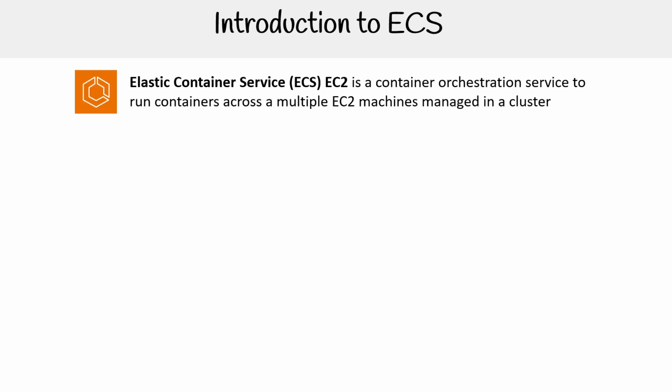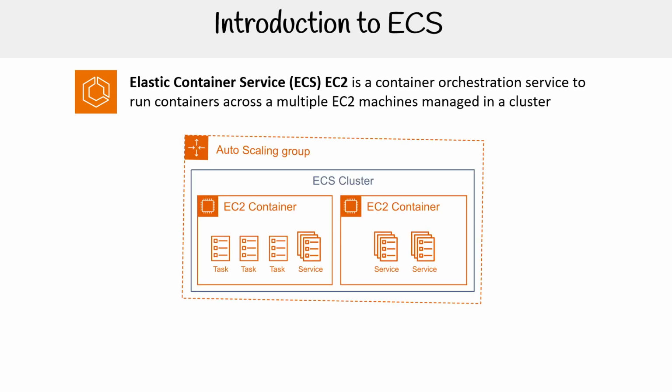Hey, this is Andrew Brown, and we are taking a look at ECS, Elastic Container Service, which is a container orchestration service to run containers across multiple EC2 machines managed in a cluster.